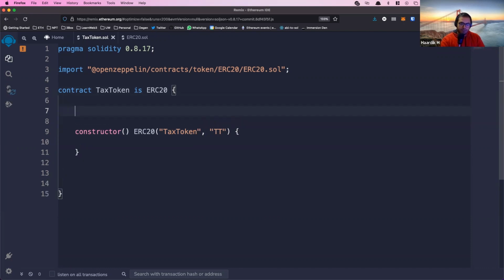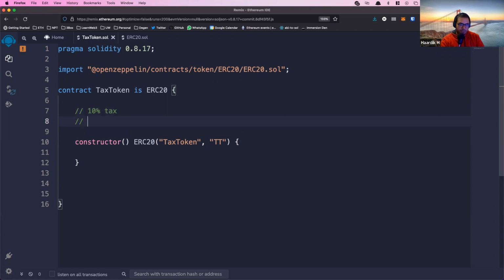Oh, actually, one more thing we'll define is how much tax we're going to charge. So let's say we're going to charge a 10% tax. Basically, we divide whatever value is being transferred by 10. So we'll just say uint taxDivisor. Is it divisor or dividend? I'll say divisor. taxDivisor equals 10. You can change it to whatever you want, but we'll basically divide the amount that is being transferred by 10. And this is the amount we will cut from the transfer. This is the tax we take.